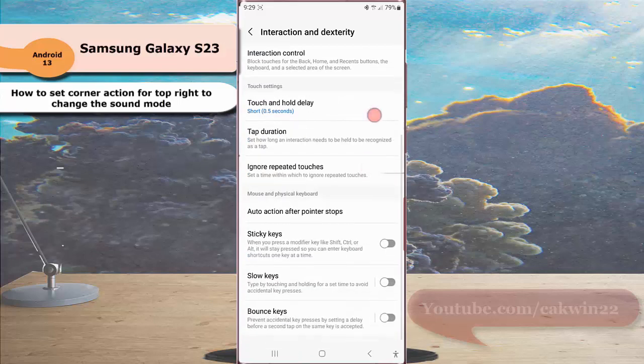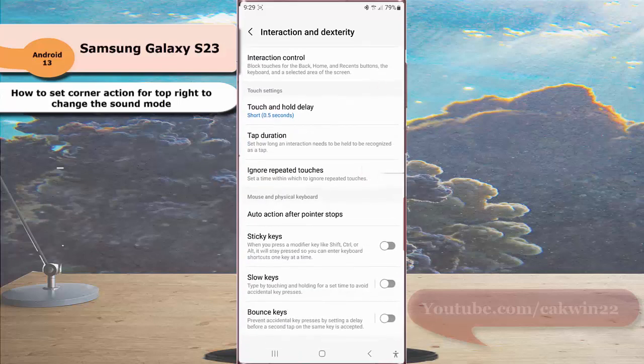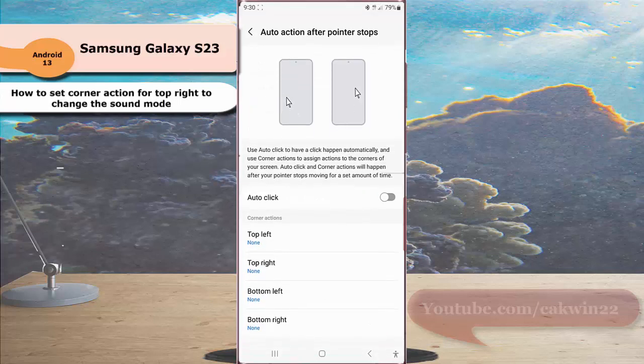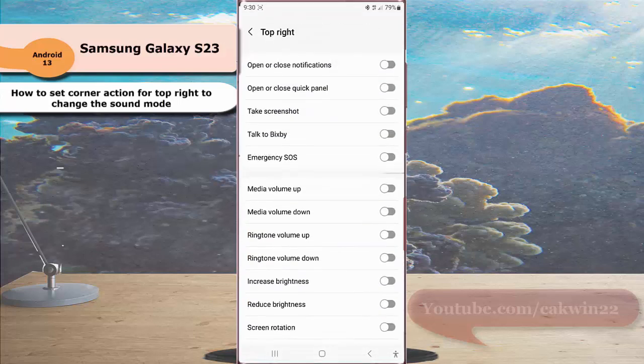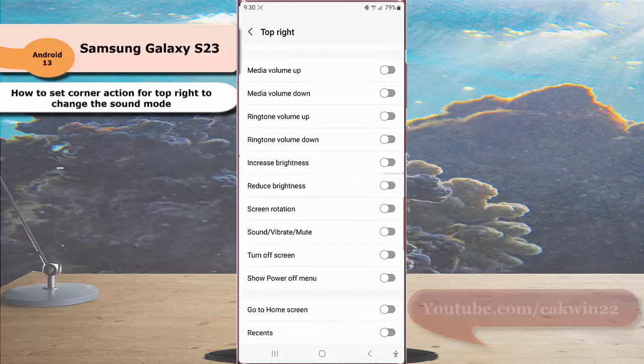Scroll down the screen. Under the mouse and physical keyboard section, tap auto action after pointer stops. Under the corner action section, tap top right. Scroll down the screen and then tap the gray on/off switch next to sound, vibrate, mute to enable this option.